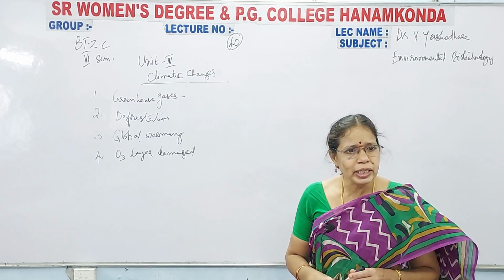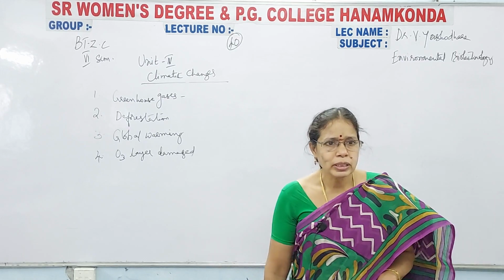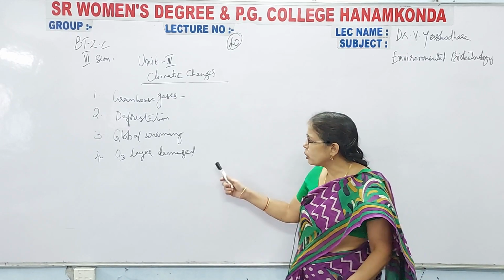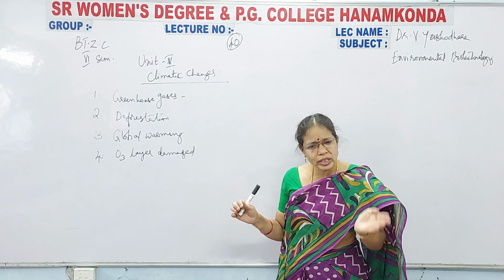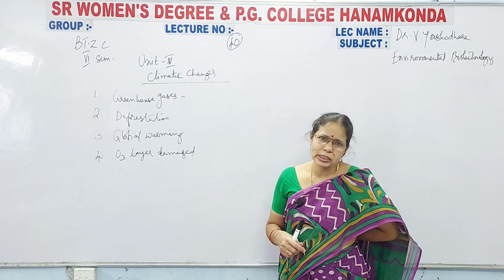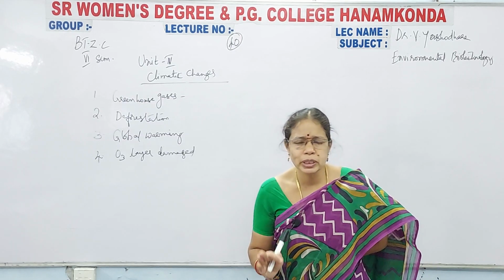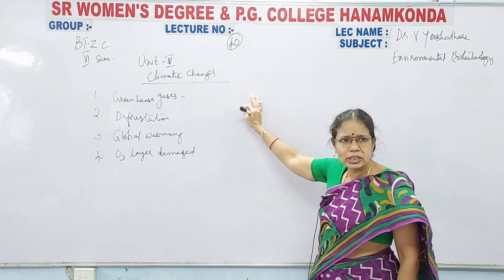Next one is the migration of animals, birds and humans takes place. ఎందుకు మైగ్రేషన్ ఎందుకైతుంది? ఒక ఏరియాలో డ్రాట్ ఉంది ఎక్కువ, అంటే కరువు కాటకాలు ఉన్నాయి, తినడానికి తిండి లేదు. ఏం చేస్తారు వాళ్ళందరూ? From that location they will be migrating to other places. That means the migration of animals, birds and humans takes place because of these climatic changes.